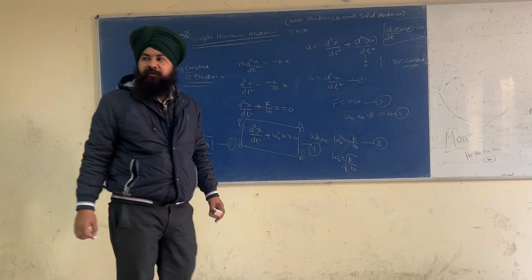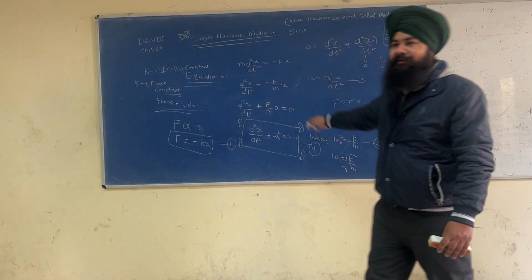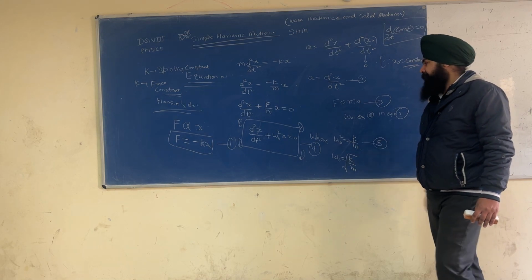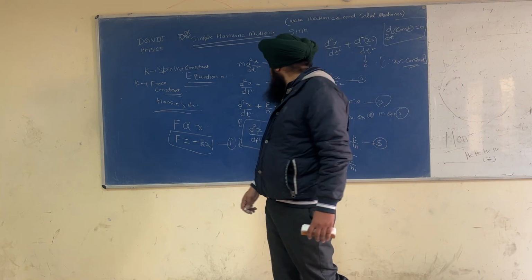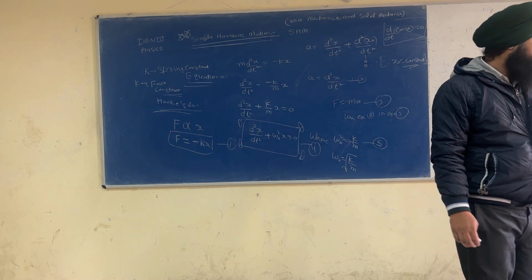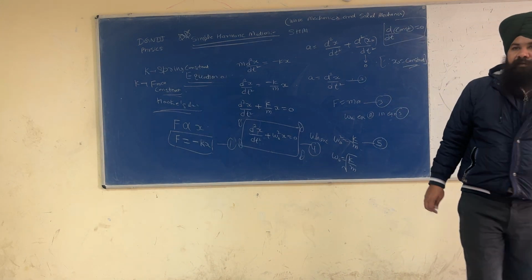Okay. This is, I think, very simple. Omega naught is equal to root k by m, and omega naught square is equal to k by m. So this is equation 4. So please write this equation.